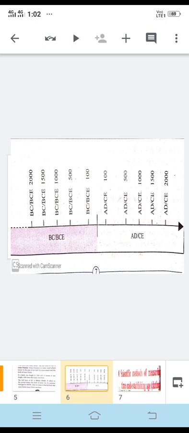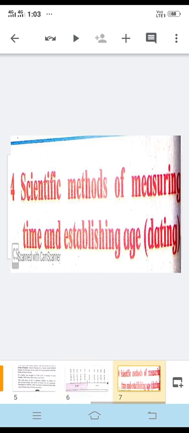Okay, so historic periods are divided into two major groups, like prehistoric time where there were no written records available but we have the evidences. The second is the historic period where people started recording the events. They started writing books, or they started keeping records. So that period is known as the historic period. And when there were no written records, that is the prehistoric period. The last point of our lesson that we will talk about now is the scientific method of measuring time and establishing dates.